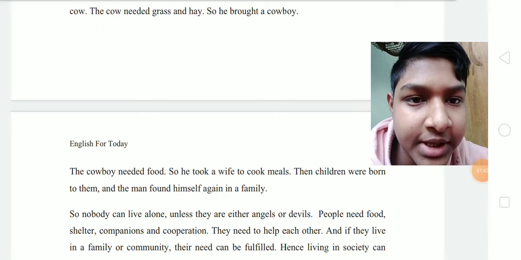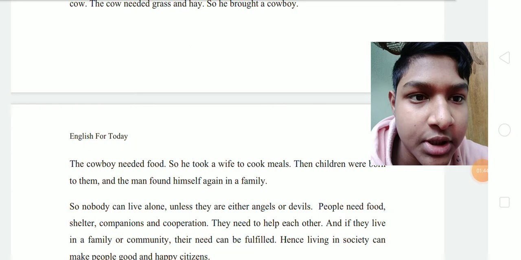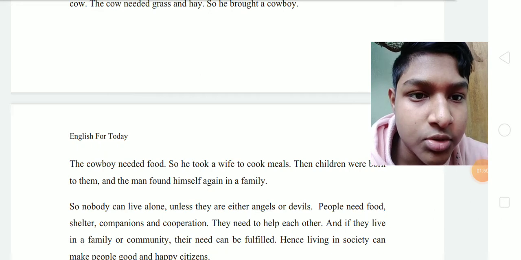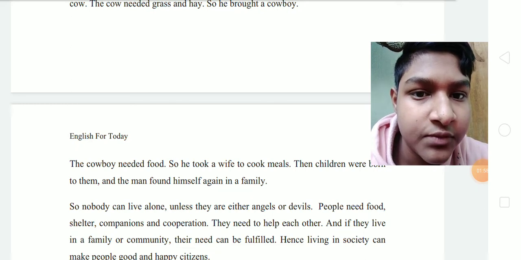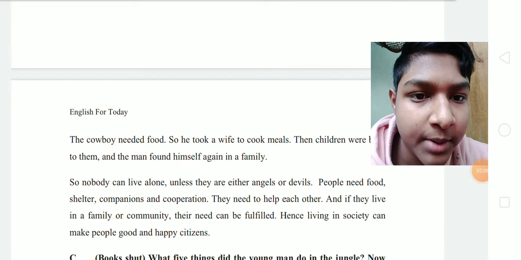So nobody can live alone unless they are either angels or devils. People need food, shelter, companions, and cooperation. They need to help each other, and if they live in a family or community, their needs can be fulfilled. Hence, living in a society can make people good and happy citizens.